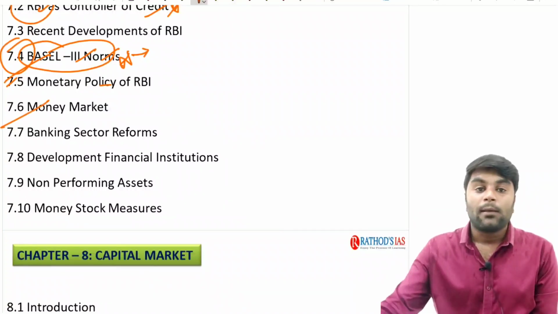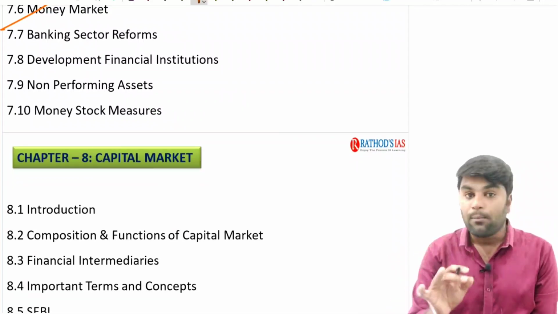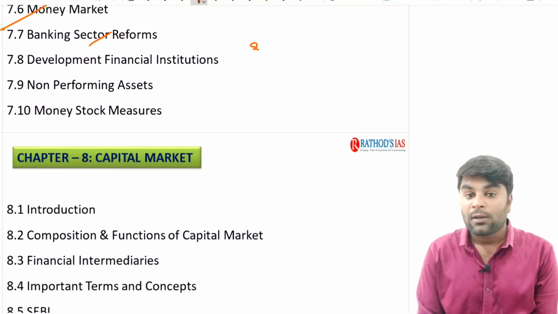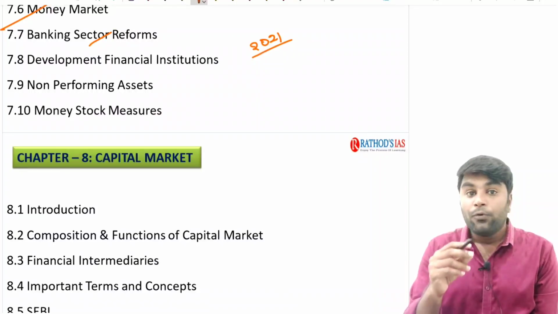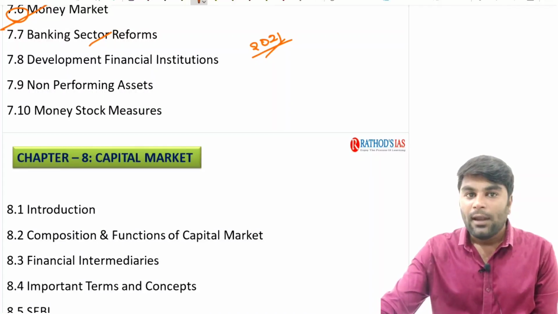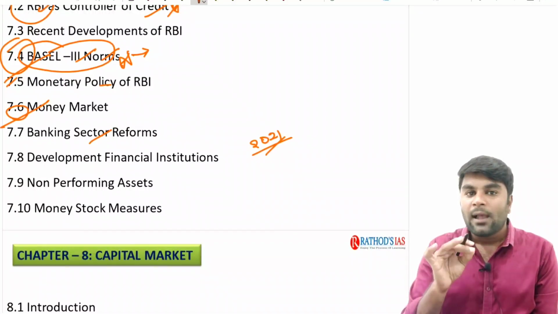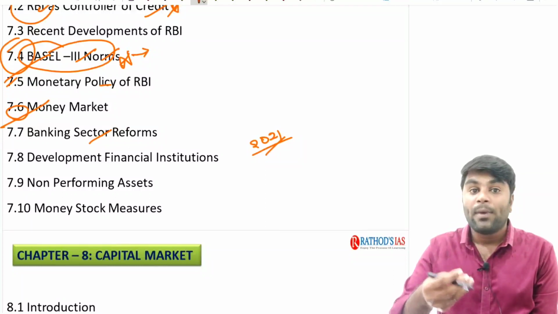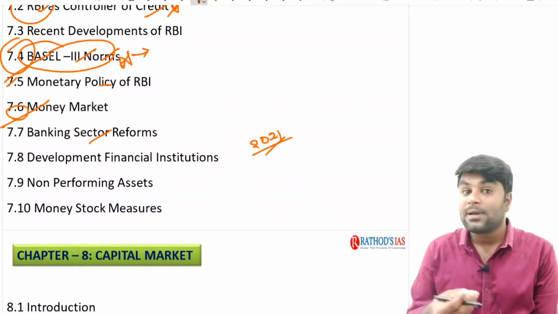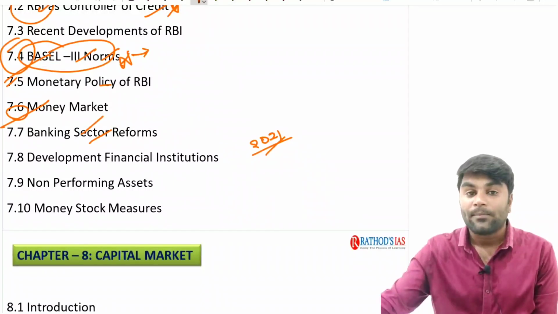Right. Next, we are going to understand the money market, its composition and important players. There was a question in UPSC prelims 2021 about the urban cooperative bodies. If you understand the composition of the money market, there we clearly discuss all these banking structures, right? We are also going to discuss the role of these urban cooperative banks and rural cooperative banks in distributing and disbursing credit in the rural and urban areas, right?